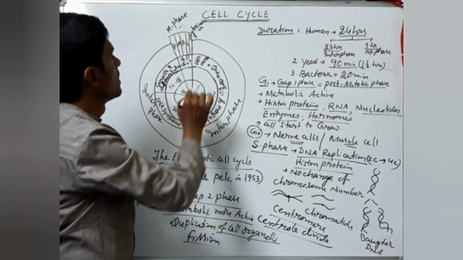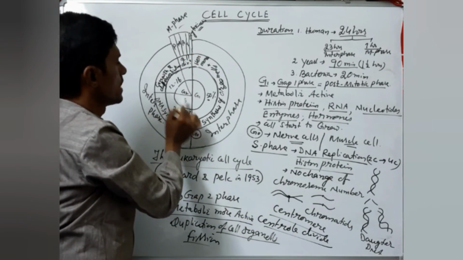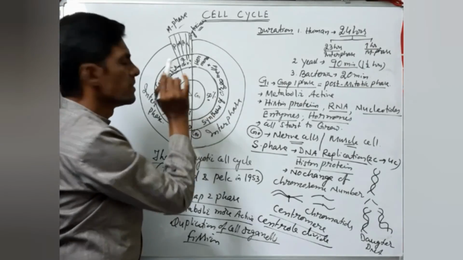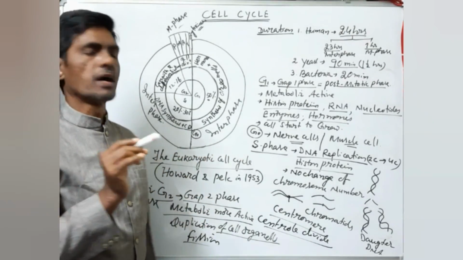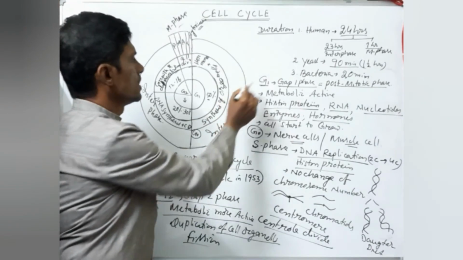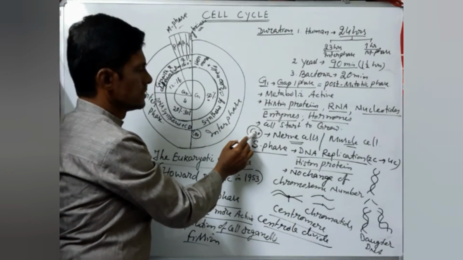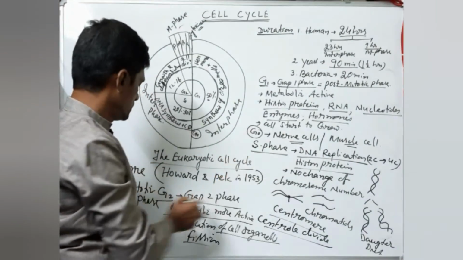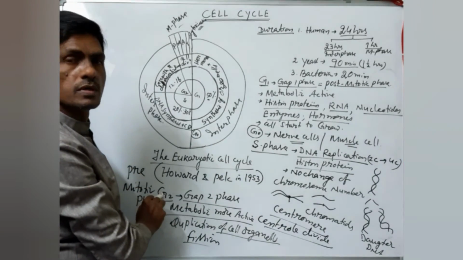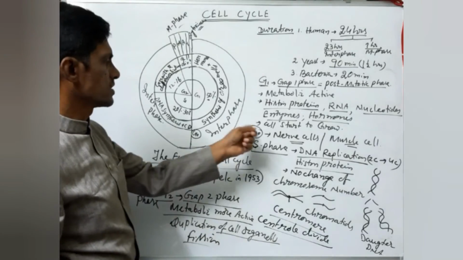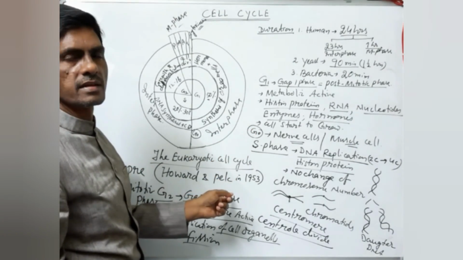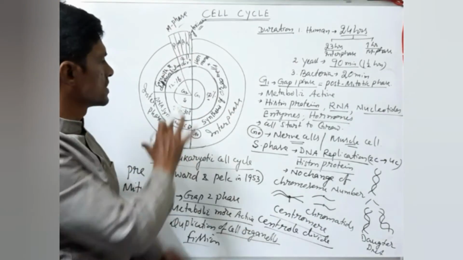Sometimes they will ask, from cytokinesis to S phase, which phase will be there? It means the G naught phase. Sometimes they will ask the sequence. Interphase starts with G1, then G naught, then S, then G2. So this is the first option. Suppose the second option is G2 and next G naught and S. Like that, different types of questions they will ask here.